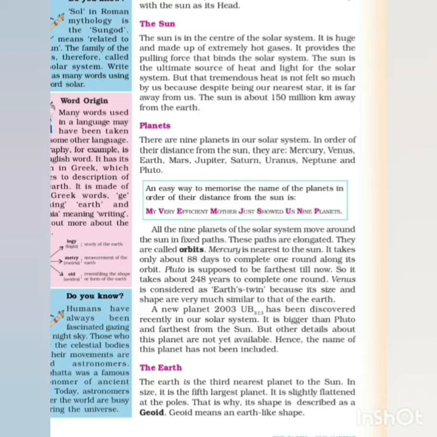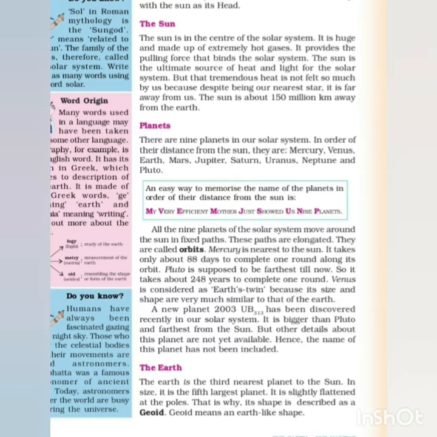An easy way to memorize the names of the planets in order of their distance from the sun is: My Very Efficient Mother Just Showed Us 9 Planets. This is a saying. M for Mercury, V for Venus, E for Earth, M for Mars, J for Jupiter, S for Saturn, U for Uranus, N for Neptune, and P for Pluto. You can memorize it like this. Children, you already know this, it is a trick given in your book.